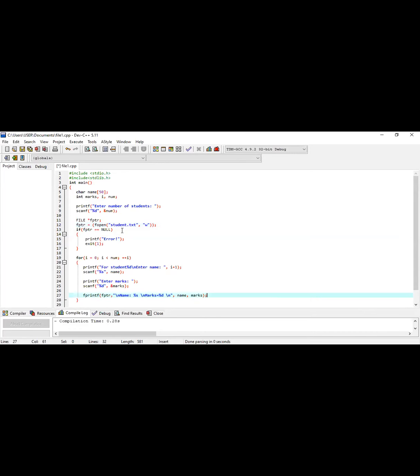Okay. So I'm not writing any path here. Just within double inverted quotes, I am writing the file name .txt. Why txt? Because obviously this is a text file.